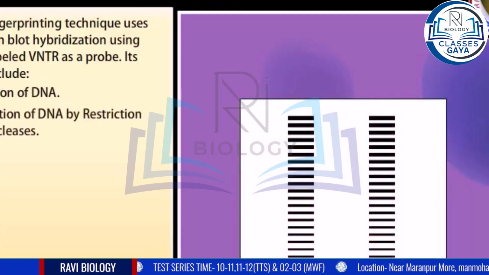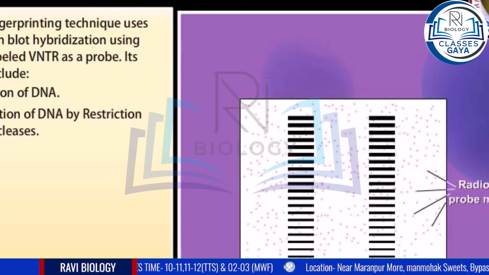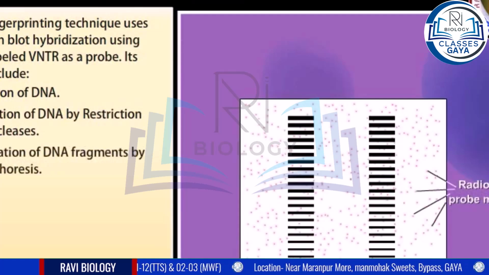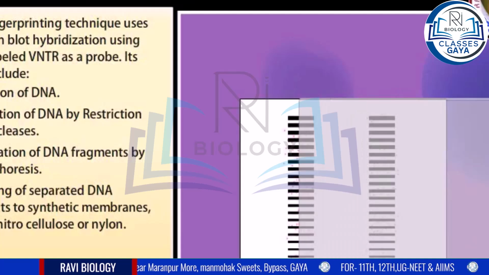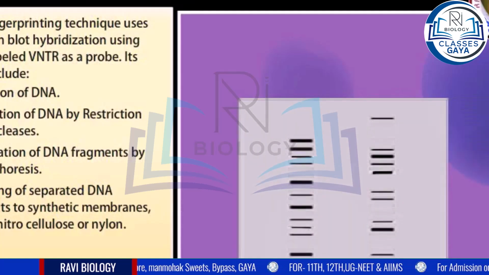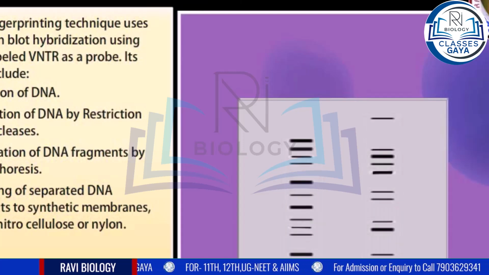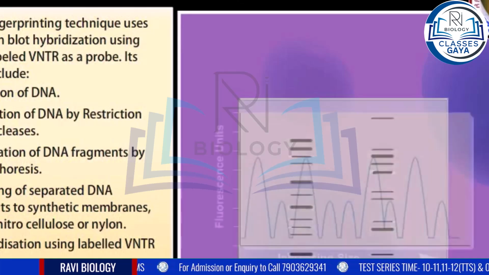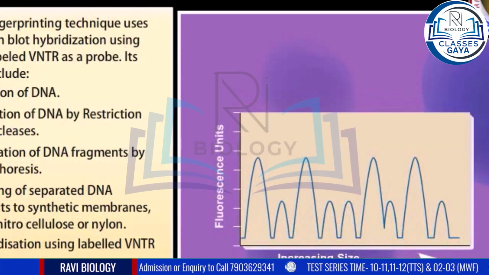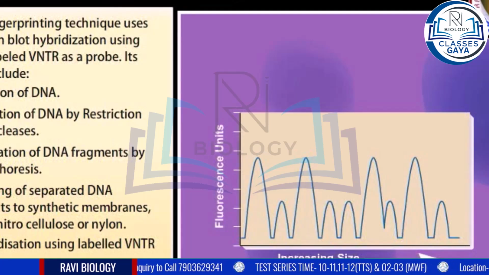B. Digestion of DNA by restriction endonucleases. C. Separation of DNA fragments by electrophoresis. D. Blotting of separated DNA fragments to synthetic membranes such as nitrocellulose or nylon. E. Hybridization using labeled VNTR probe. F. Detection of hybridized DNA fragments by autoradiography.